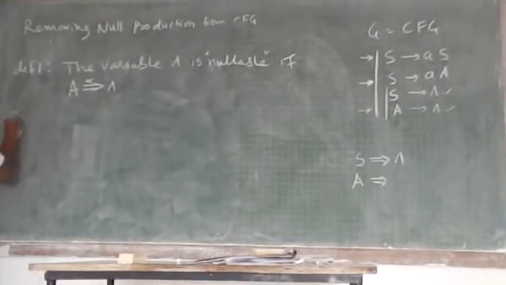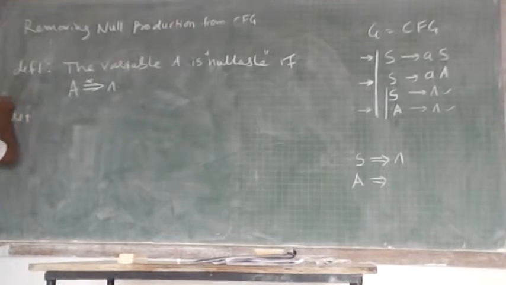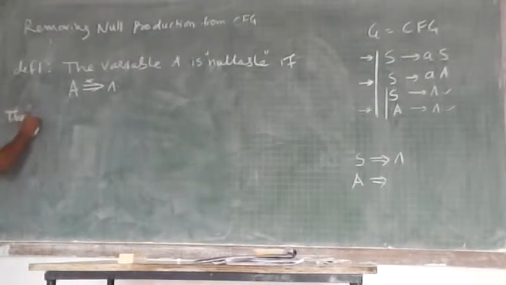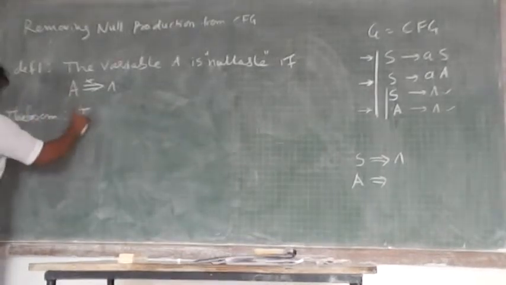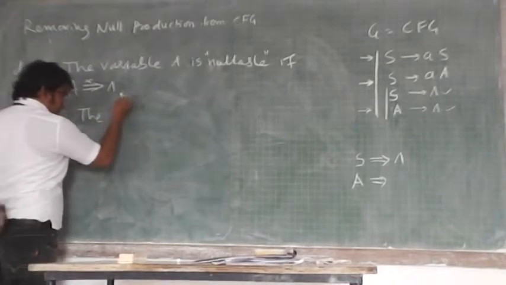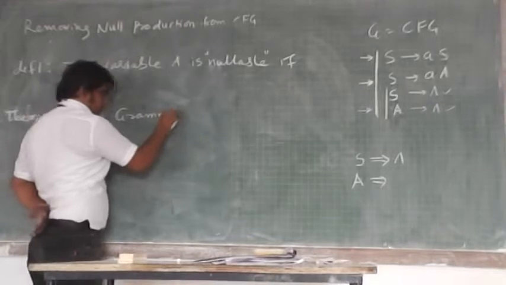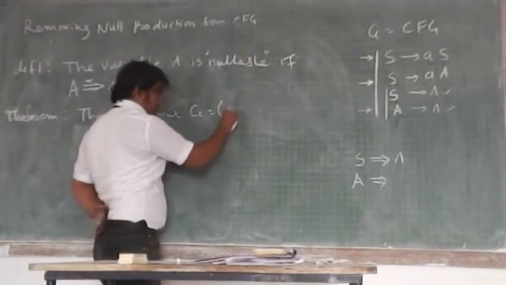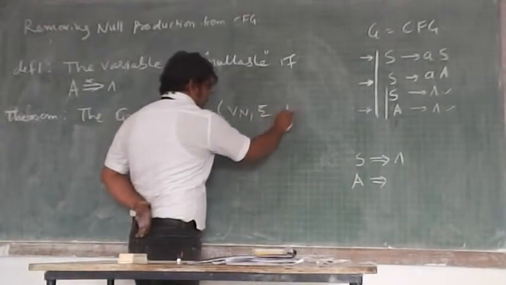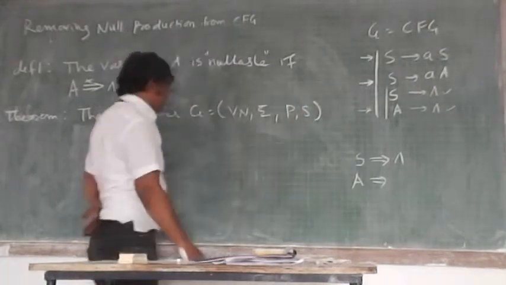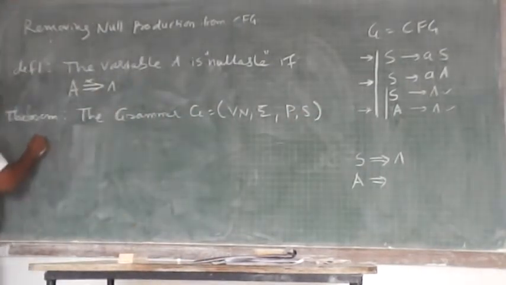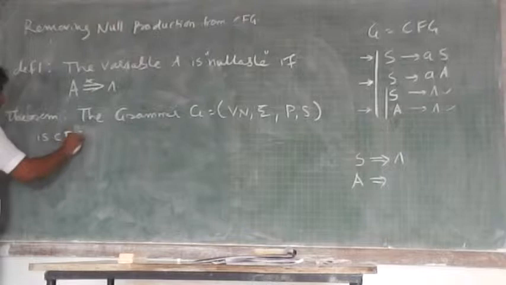Okay. After the definition we will see one theorem. The grammar G equals (V_N, Sigma, P, S) is a context-free grammar.